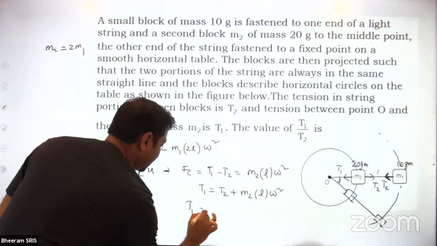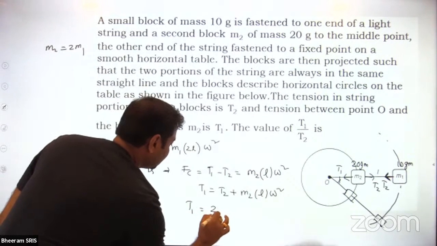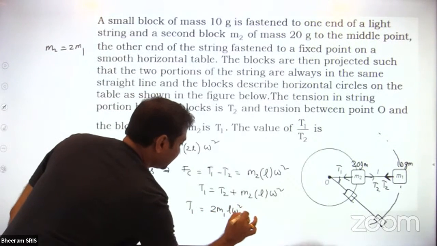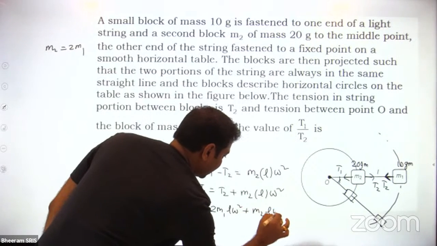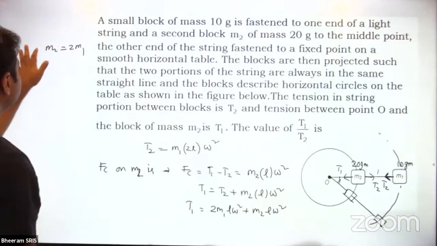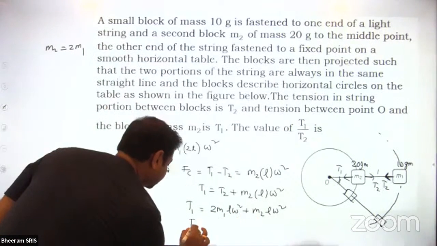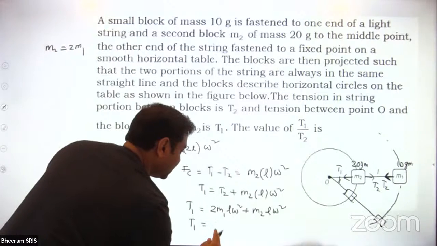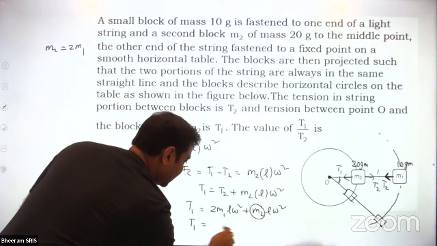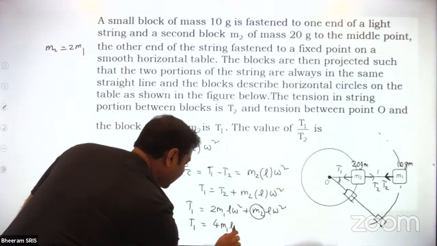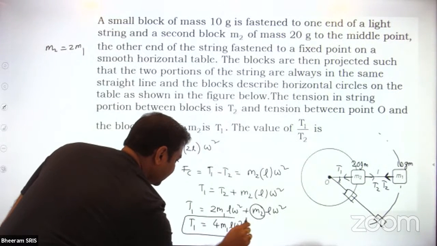Then T1 is equal to T2, which is 2 M1 L omega square, plus M2 L omega square. In the place of M2, I write 2 M1, then T1 is equal to 4 M1 L omega square. This is the T1 value.